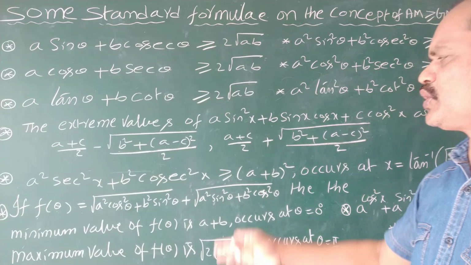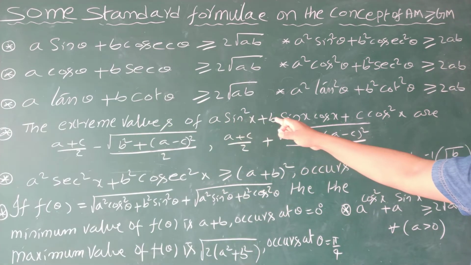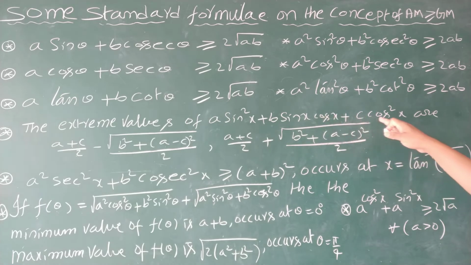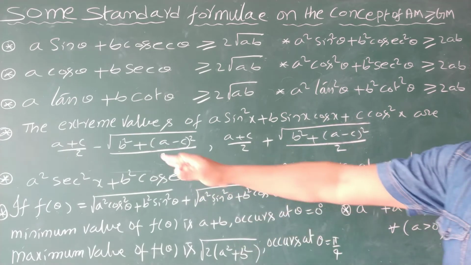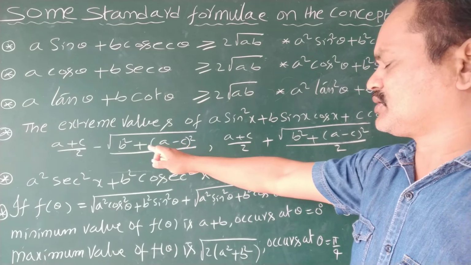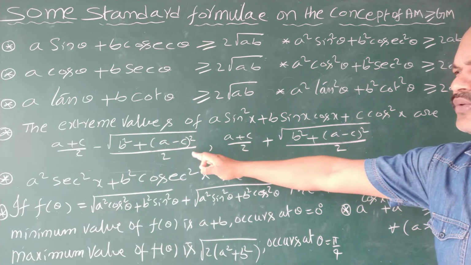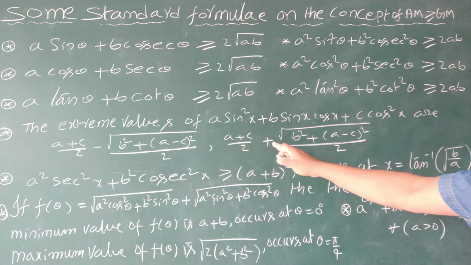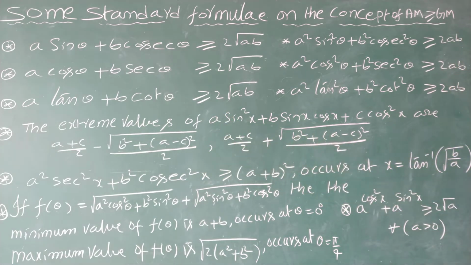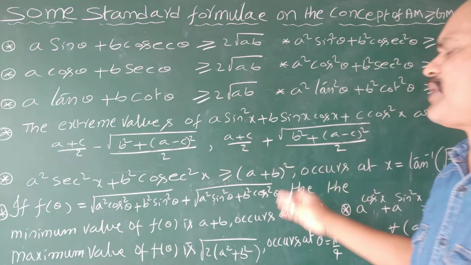And some more concepts: the extreme values of A sin square x plus B sin x cos x plus C cos square x are (A plus C)/2 minus root of B square plus (A minus C) whole square, all divided by 2. This is the minimum value for this function, and (A plus C)/2 plus root of B square plus (A minus C) whole square, divided by 2, is the maximum value. That's why these are the extreme values. This is the minimum value and this is the maximum value.